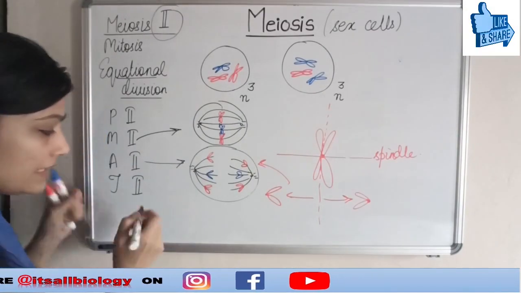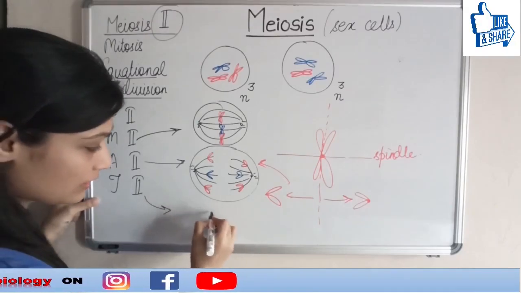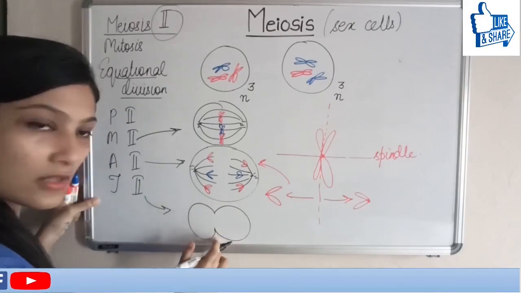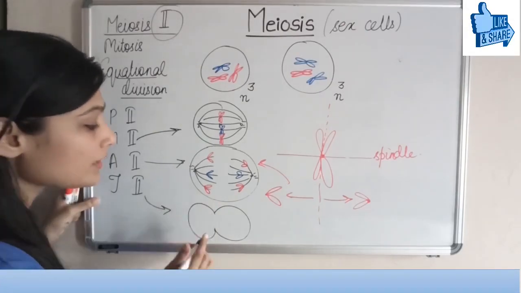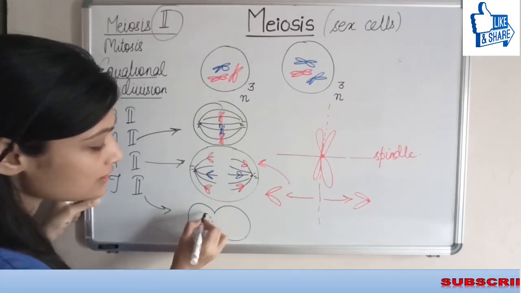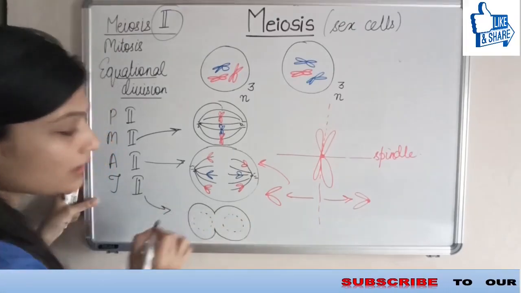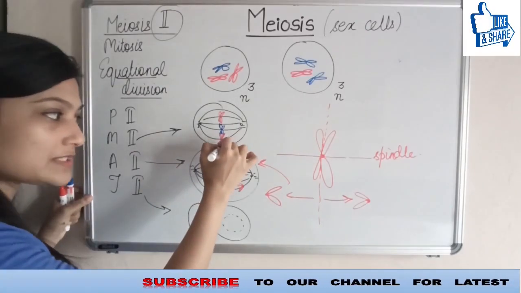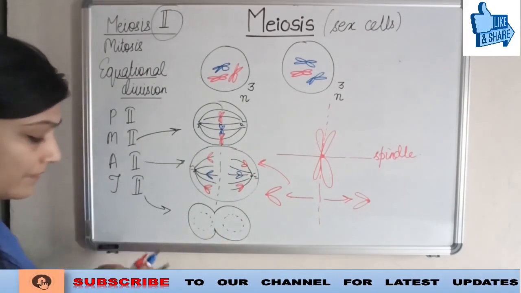What happens in telophase now? There is going to be a deepening of the cell, which is known as the cell furrow. After this, each of the cells is going to receive a half set. Let me divide it here.